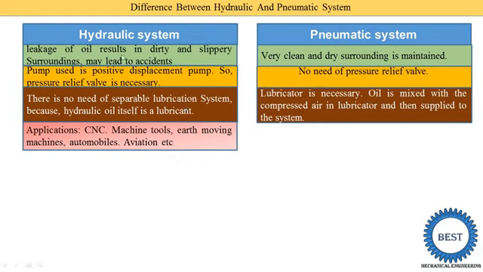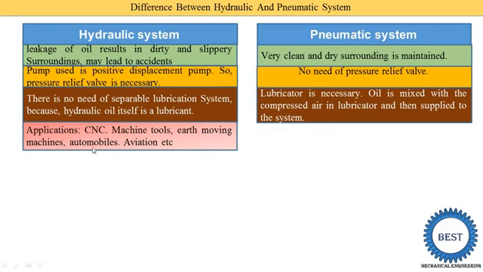And the last point is applications. The hydraulic system is generally used in a number of CNC machines and earth moving machines, meaning hydraulic cranes and the JCB. Hydraulic cranes are used to lift heavy weights, in which the hydraulic system is used, or you have already seen a hydraulic crane. They are used for lifting materials in industries as well as in different industries.